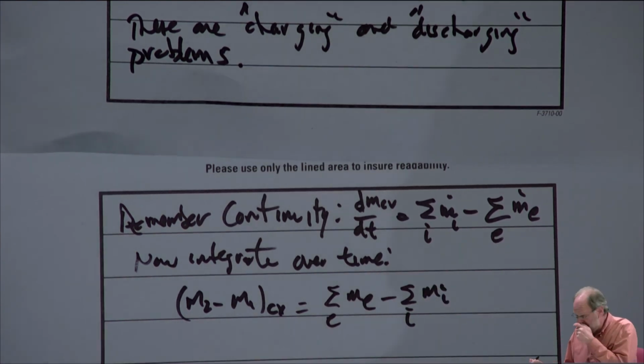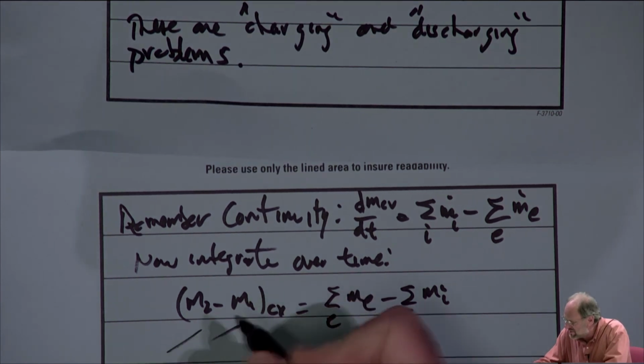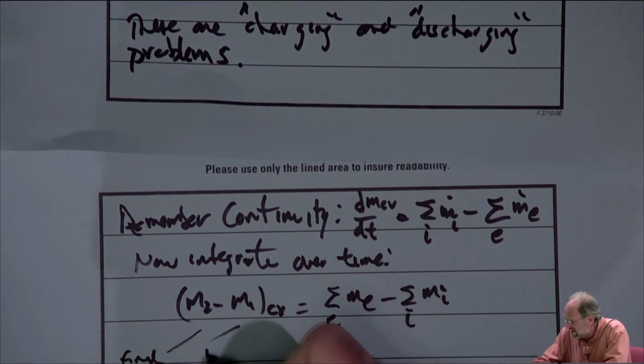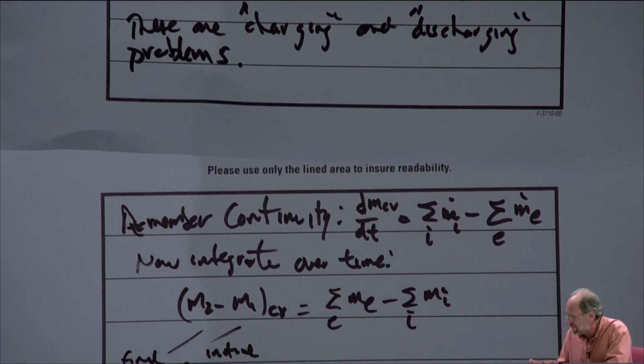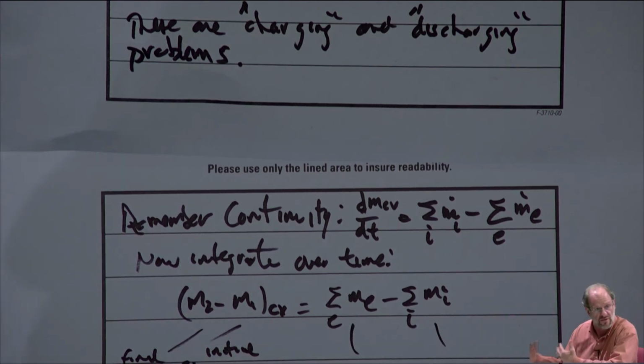Note that i and e and 1 and 2 are not the same things. Unlike the single stream steady flow problems where I've replaced i with a 1 and e with a 2, here they mean different things. Here, 1 and 2 represent the initial and final state in the control volume, yet the i and the e represent what's entering or exiting.